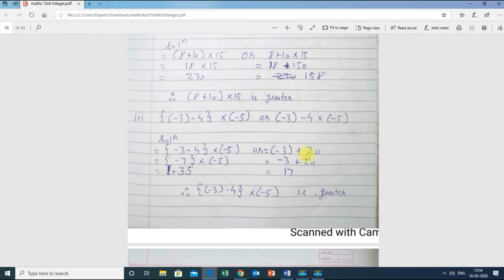So plus 20, I have to directly cancel one particular step and go directly to plus 20 over here. Now minus 3 plus 20. Minus 3 plus 20 is 17. Sign of the greater number is plus, therefore it is plus 17.